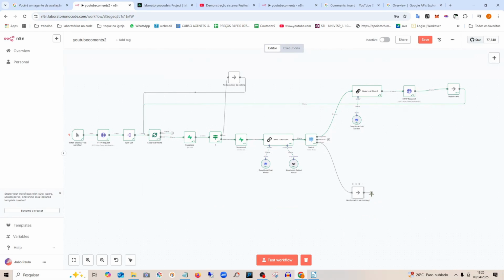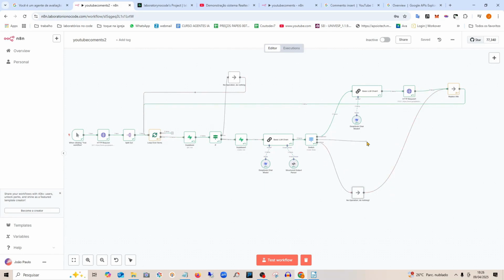All the outputs that I make and handle, I connect here to the replace me for it to substitute. Let me go back. Always make the route here. Look, if it was a critique, it wouldn't do anything here. It would go here to replace me, to substitute and come to the next comment.